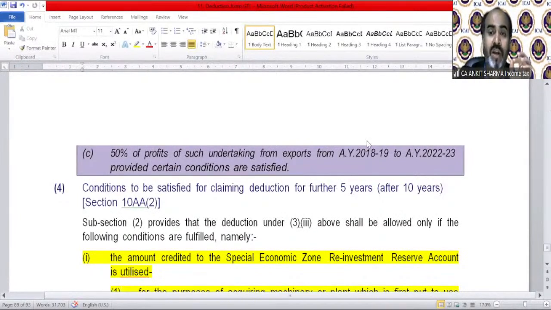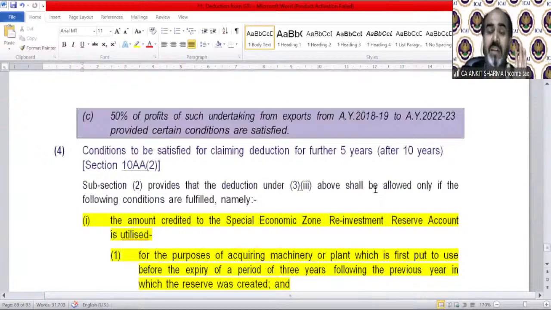We already knew that you need to maintain a Special Economic Zone reserve account to avail this benefit. And that reserve should be utilized in the specified manner. You have to utilize the amount transferred to that reserve within 3 years to purchase new plant and machinery for the benefit of business. And those details should be submitted with your income tax return.